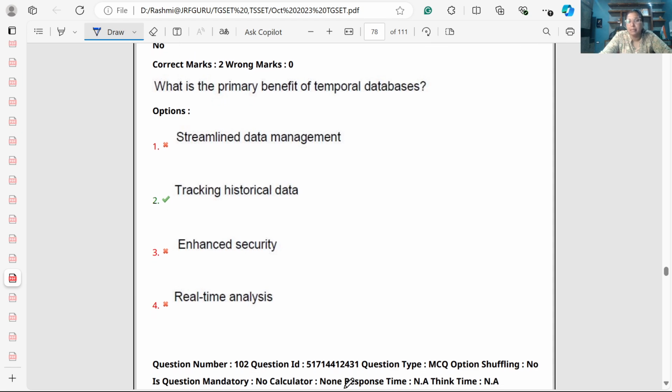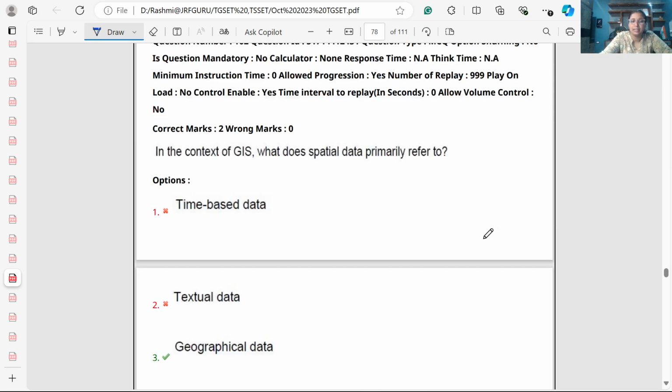What is the primary benefit of a temporal database? Temporal means time related. So when I am talking about the temporal database, it is used to track historical data. It is time related data.